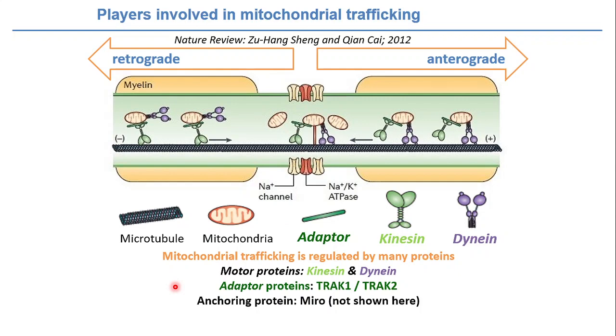So if somehow there is loss of any of these proteins, we will not be able to properly traffic mitochondria either in the anterograde direction or in the retrograde direction. So there is bidirectional transport happening here. If we have the loss of any of these proteins, there will be disruption in the trafficking, and that leads to pathology. That we will come to know in the next slides.